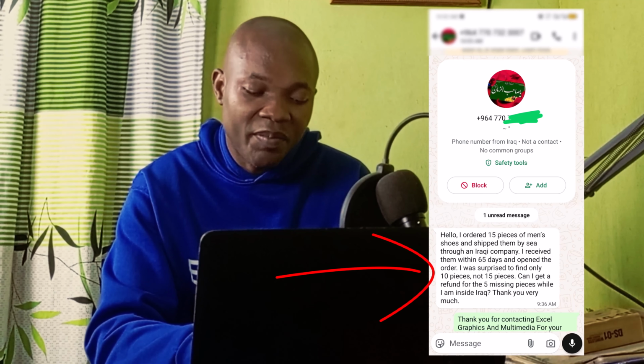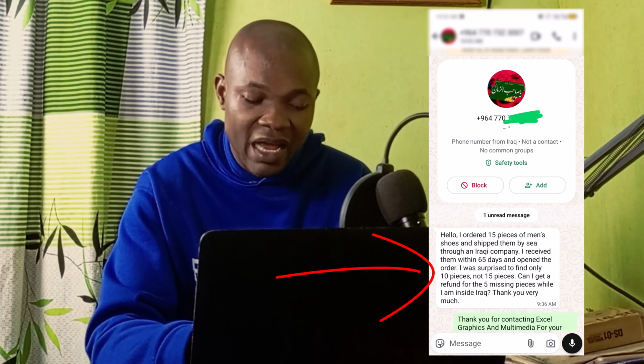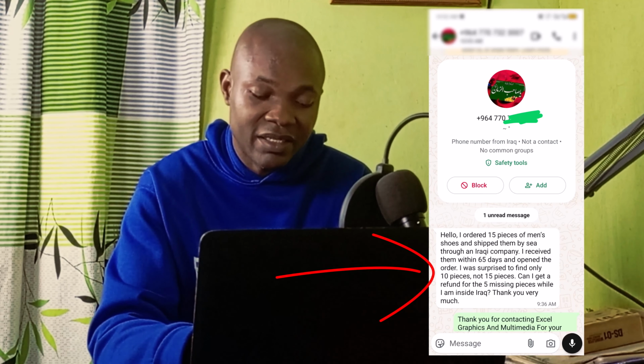Hello, I ordered 15 pairs of men's shoes and shipped them by sea through an Iraq company. And I received them within 65 days. And I opened the order. I was surprised to find only 10 pieces, not 15 pieces. Can I get a refund for the 5 missing pieces while I'm inside Iraq? Thank you very much. So this is the message that was sent to me.